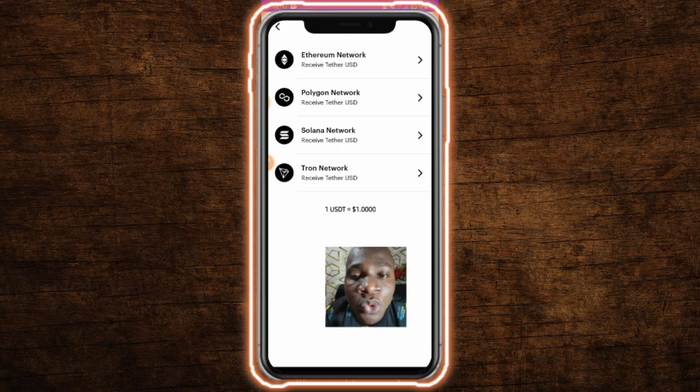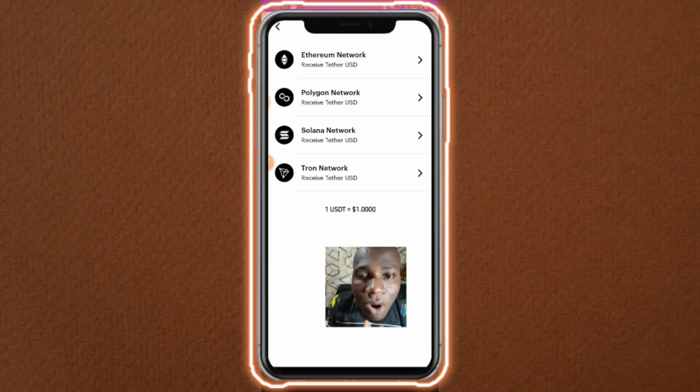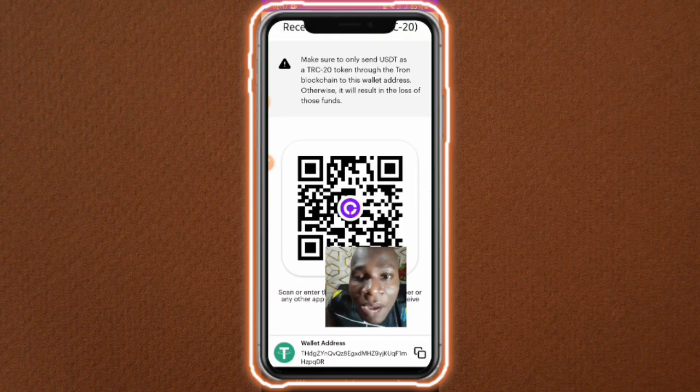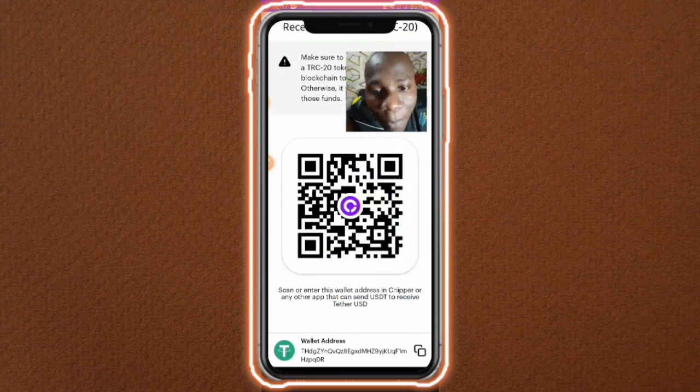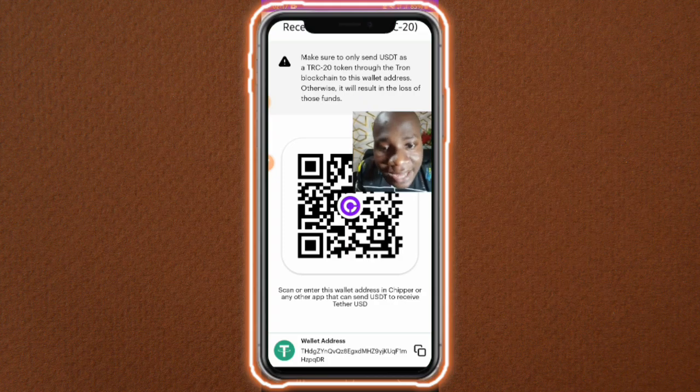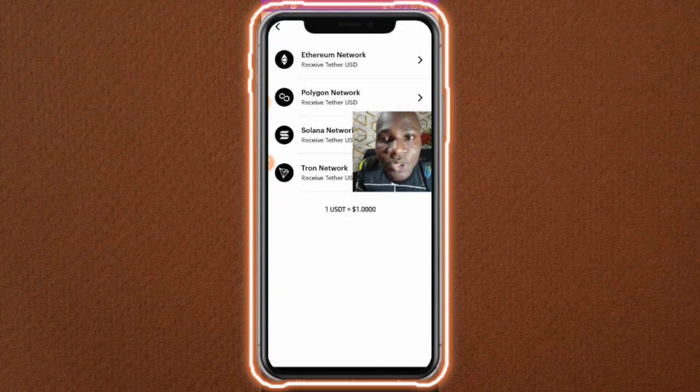And if you want to receive USDT from any platform and you don't know how to use Binance, all you have to do is come down here and create your wallet with this platform. Once you create your wallet, click on USDT, click on TRC20. Once you click on that, they are going to give you a wallet address. You can copy this wallet address and send it to anybody, and they are going to send you USDT TRC20 to your wallet, guys, and you're going to receive your money directly in your wallet. It's totally simple. That's all you have to do. Or you can scan this QR code. So let's go back and let me show you what else you need to do.